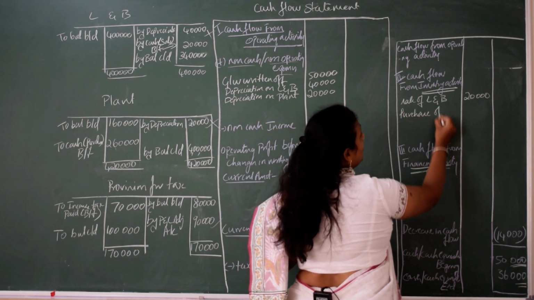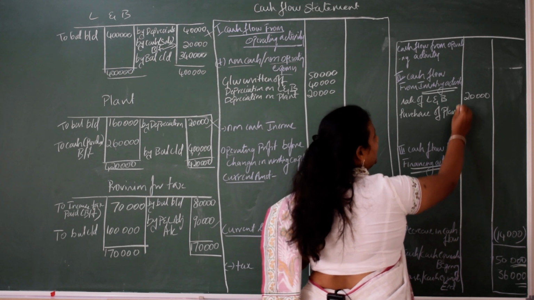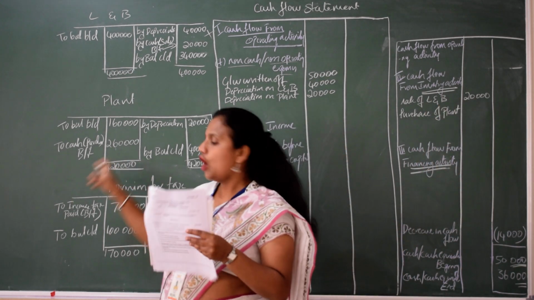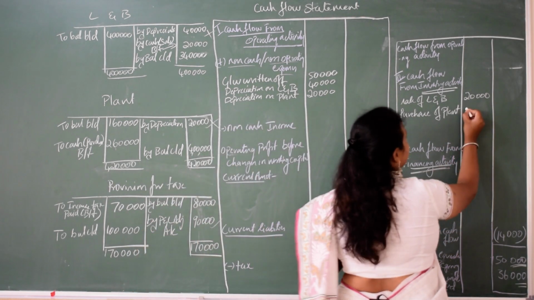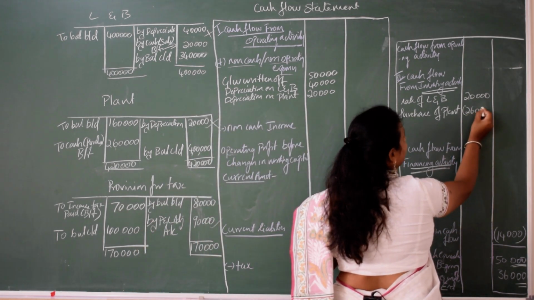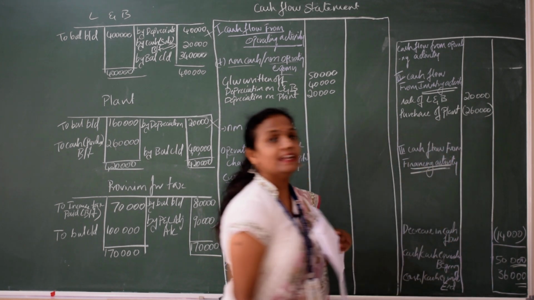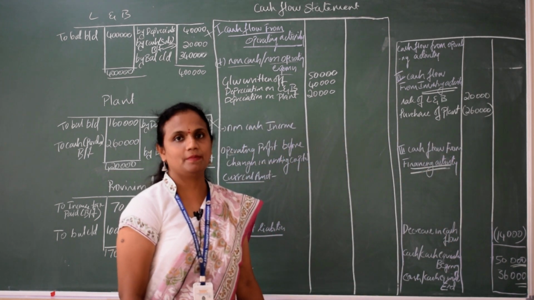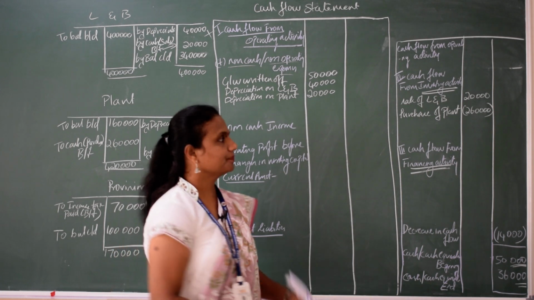Purchase of plant. When you purchase plant, cash is going out. So that is a negative. How much is that? 2,60,000. So I am writing it in bracket. That means it is a negative. It has a negative impact on cash flow statement because cash is going out.